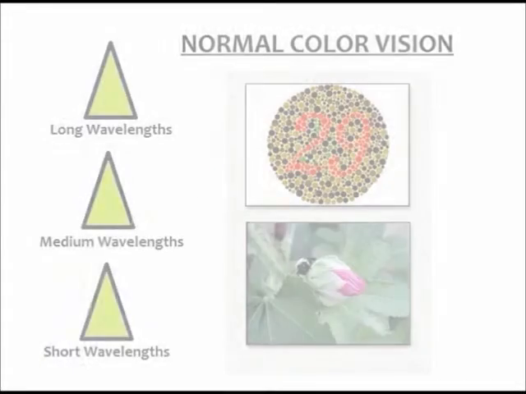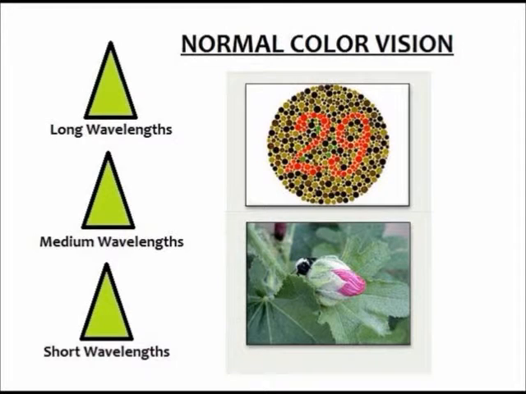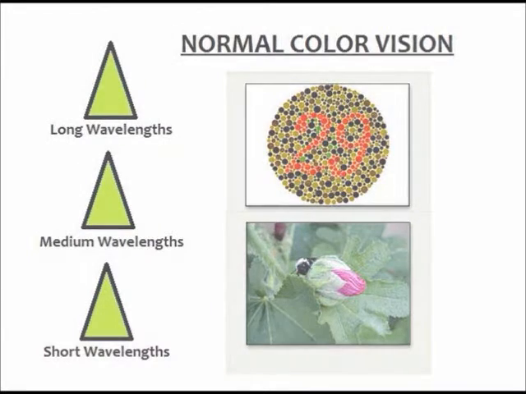Let's look at trichromacy first. People with normal color vision have all three cones. They would be able to perceive the number 29 as distinct from the rest of the dots. They would also be able to see the bee on the pink flower. Those who have dichromacy are missing a cone, which means depending on which cone they are missing, they would not be able to perceive a certain color.